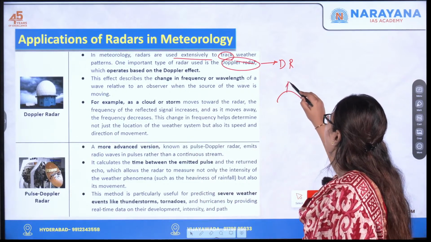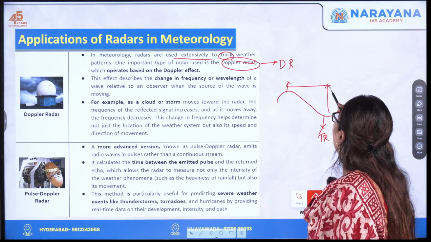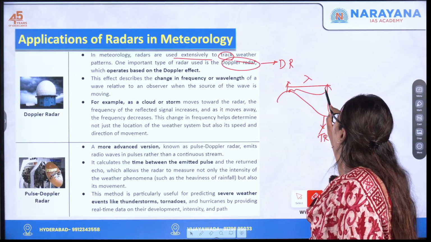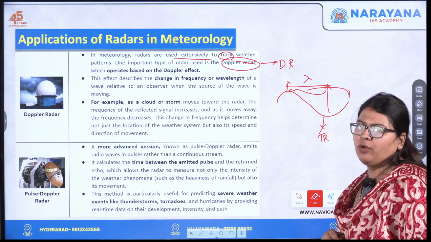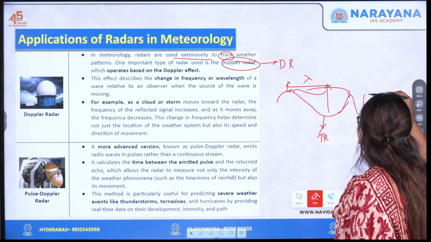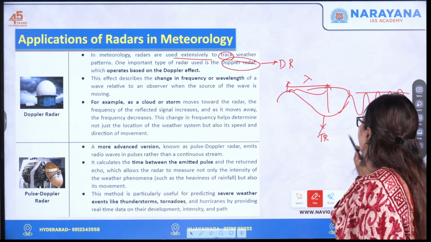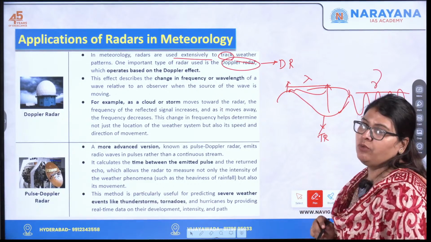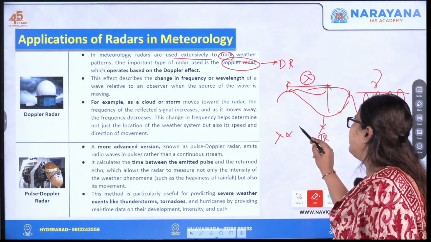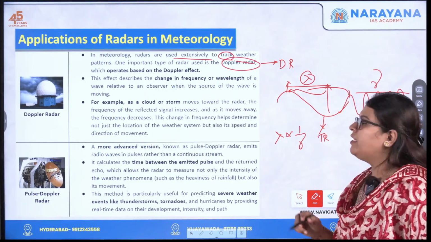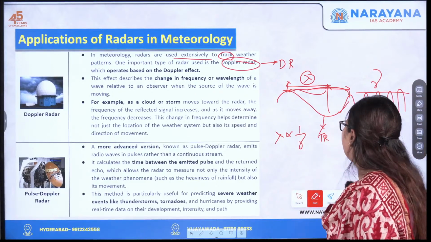First of all, this is a wave. This is the crest and this is the trough. This is called the wavelength; you calculate the length of the wave. What do you mean by frequency? The number of wave cycles is called the frequency. Frequency is expressed as nu and wavelength is expressed as lambda, and you must know that lambda is inversely proportional to frequency. That means as the wavelength increases, the frequency decreases. Do you understand?